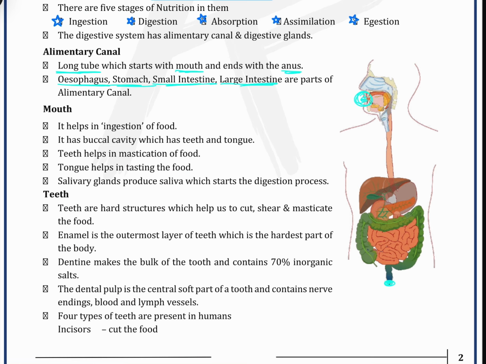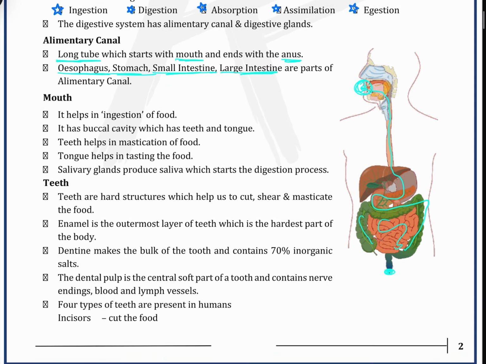The alimentary canal is a long tube which starts from here, and from the stomach, then the large intestine, small intestine, we can see it. The whole of this is known as the alimentary canal. It consists of the esophagus, stomach, small intestine, and large intestine. All these are parts of the alimentary canal.